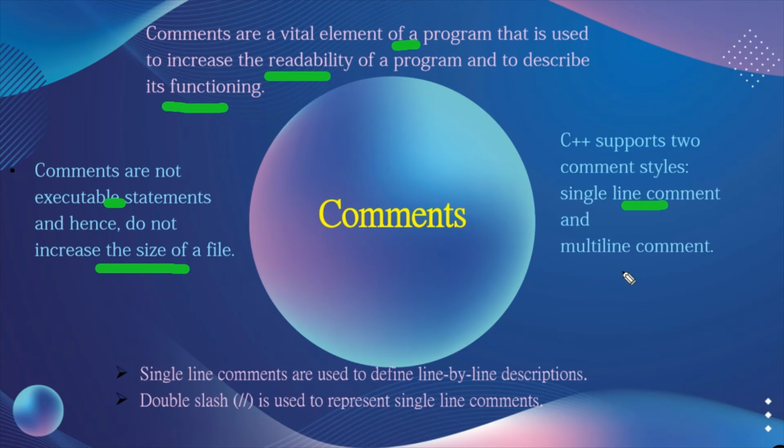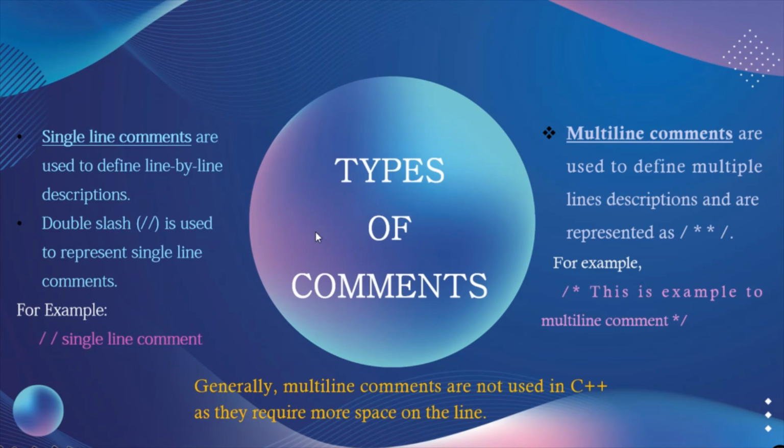One is a single line comment and the other is a multi-line comment. Single line comments are used to define line by line descriptions, and double slash is used to represent single line comments. For that purpose we can use the double slash, which is used to specify the single line comment. For example, double slash single line comment. Single line comments can be specified by using this symbol.